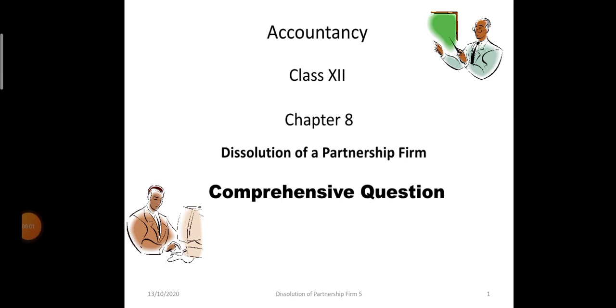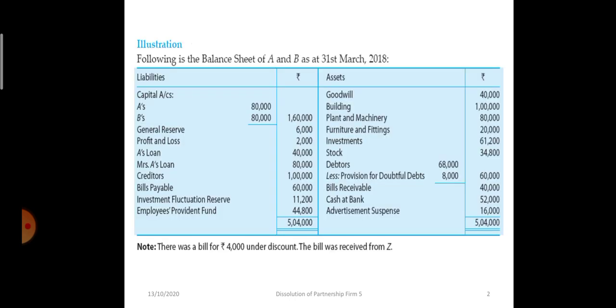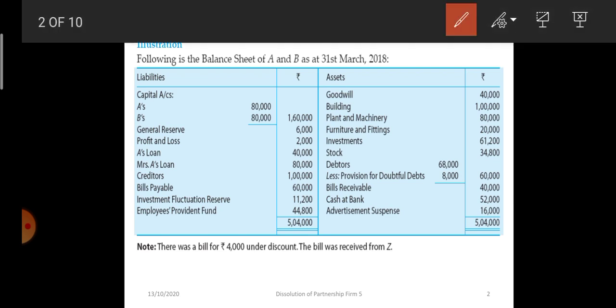In this video, we are going to take one more comprehensive question, and in this question we will be passing journal entries as well as we will prepare the necessary ledger accounts. Now the balance sheet of the firm is as follows. There are two partners A and B, and their capitals appeared at rupees 80,000 each.